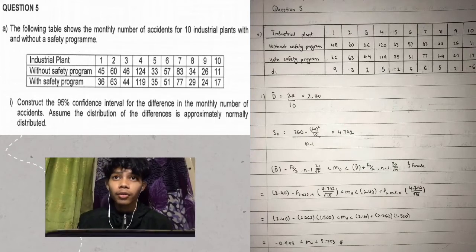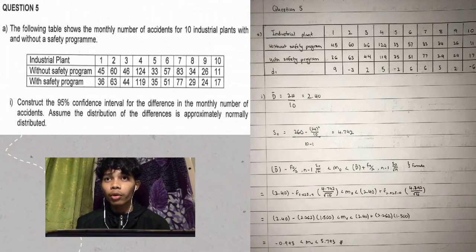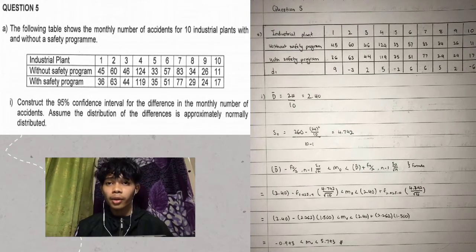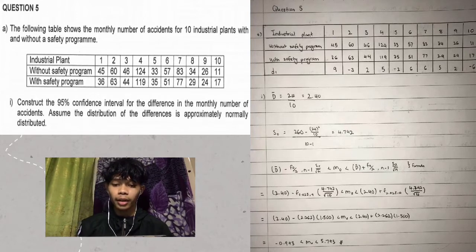Question 5 is about difference estimation of the mean. First, we must find the value of D by subtracting the value with safety program by the value without the safety program. After that, we can find the mean of D by using the formula of sum of D divided by n, which is 24 divided by 10, and the answer will be 2.40. Then, find sD with the square root of 260 minus the sum of D, which is 24 squared divided by 10, all divided by 9, and the answer will be 4.742.